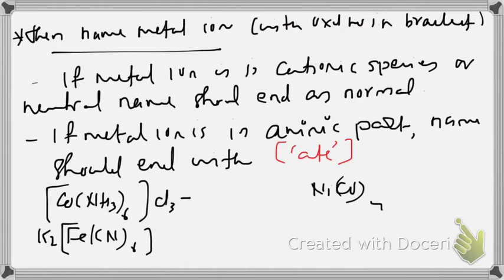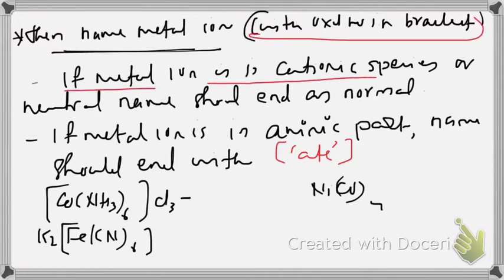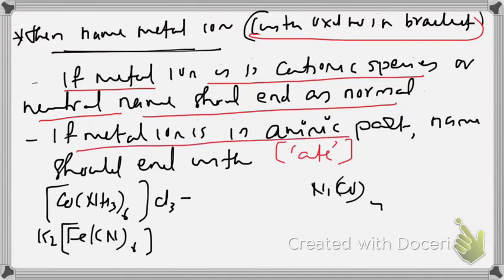Then after completing the ligand naming, definitely you have to move to the naming of metal, and you have to write the oxidation number of metal in the bracket also. If the metal ion is in a cationic species or in a neutral, name should end as normal. If cobalt is present in a cationic species, name should end with cobalt. But if metal ion is present in anionic part, name should end with ATE.